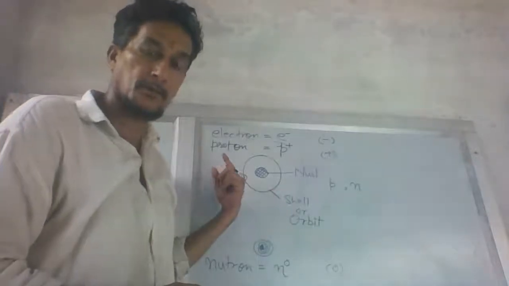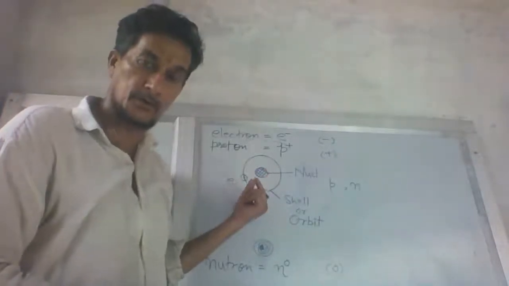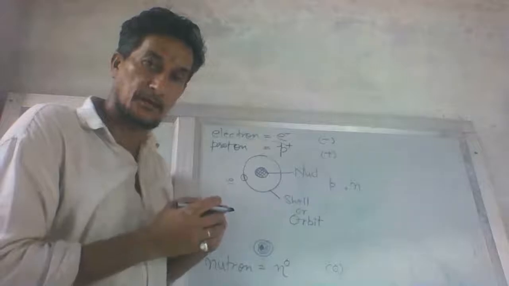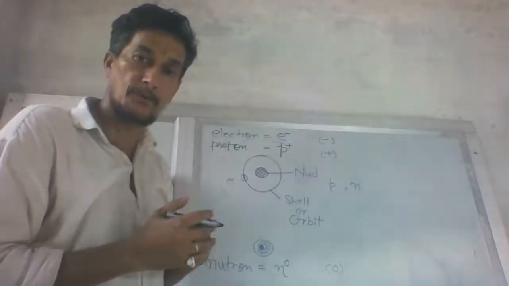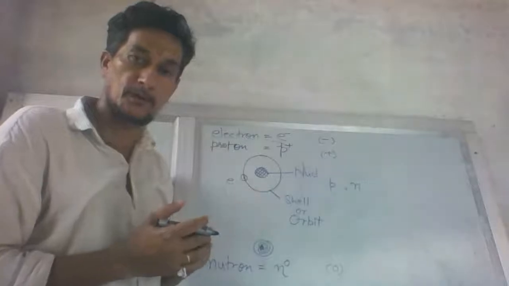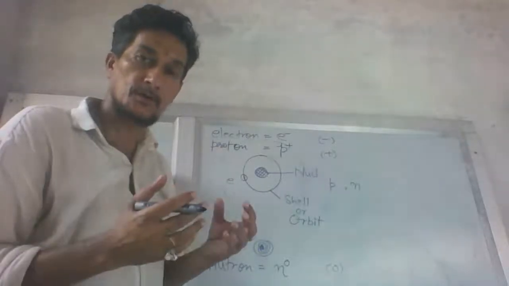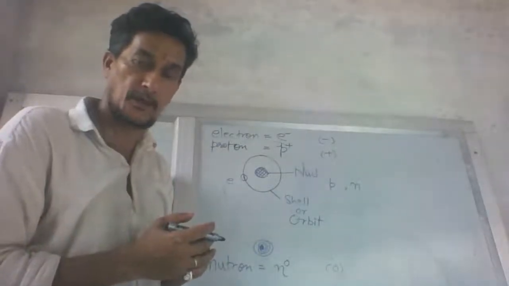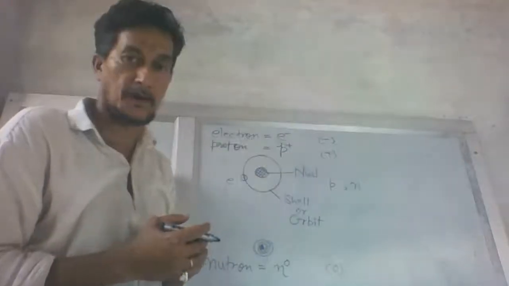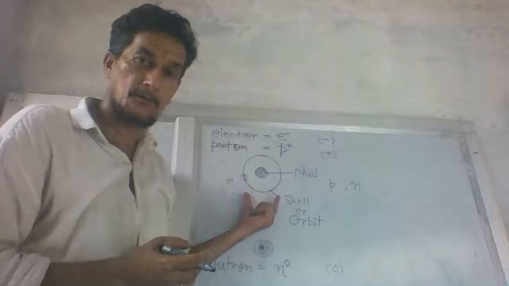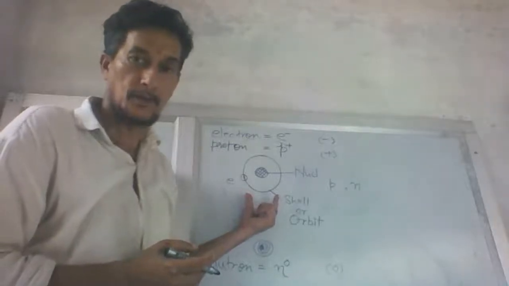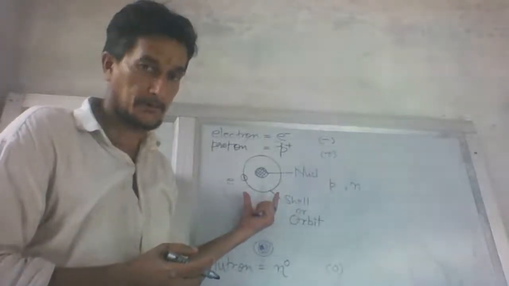It has revolving electrons around its nucleus, having a nucleus in the center. The nucleus bears protons and neutrons. Protons are positively charged. Neutrons are neutral in charge, no charges over them. And the electrons are negatively charged particles. They constitute together, make an atom. This is the smallest form of atom.